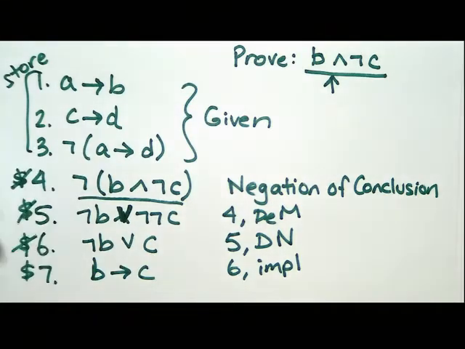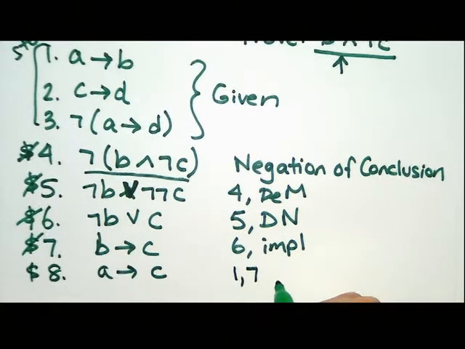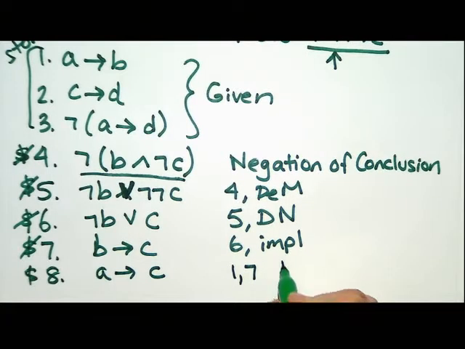Okay, so what do you think we could get? What's the first thing you see? If I combine B implies C with something, what can I buy at the store? I can get A implies C. So this is still somehow derived from my negation of the conclusion. That was from lines 1 and 7, using hypothetical syllogism. Remember, that was the transitive rule, like less than or equal to has.